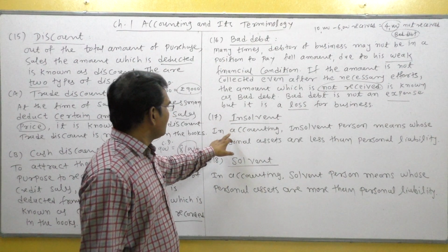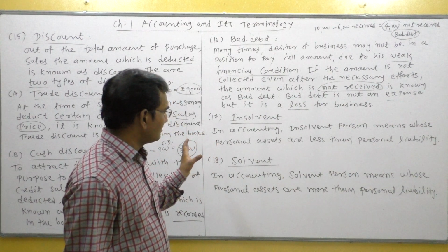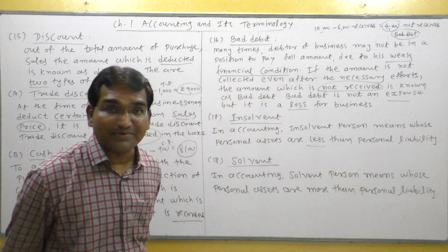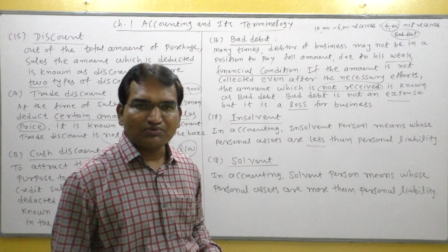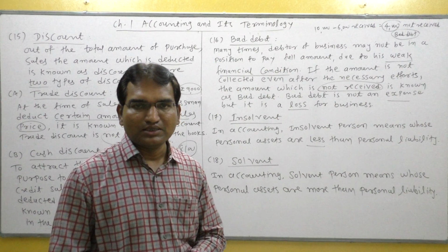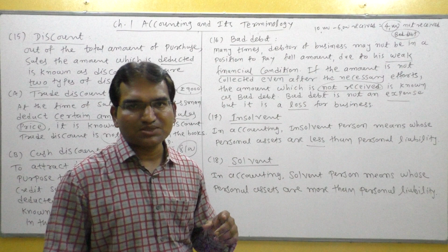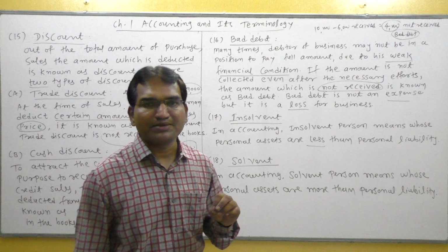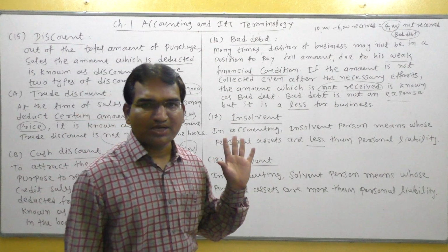Insolvent person. In accounting, insolvent person means whose personal assets are less. Personal assets are less than personal liability. Sometime it may be happen that the financial position of debtor become weak and he is not pay his debt or liability in full. So in that case such person declare insolvent, and this insolvent person declared by court. We cannot declare insolvent person. Insolvent person declared by court.